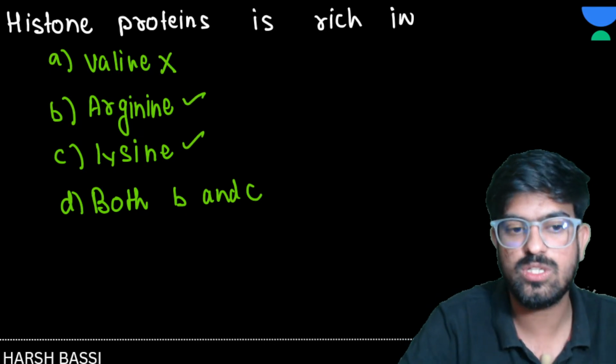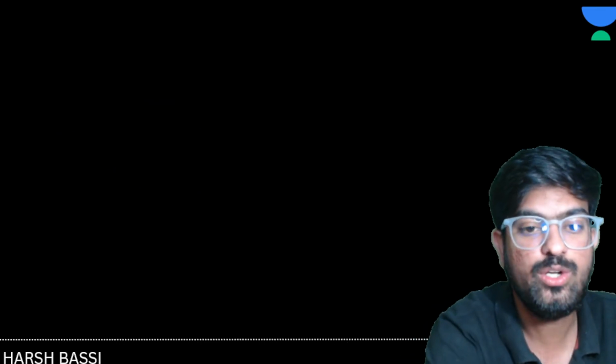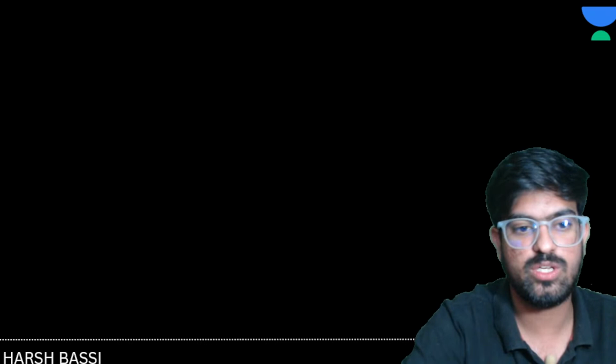Arginine and lysine. So this histone protein is rich in two amino acids, arginine and lysine. This is a very favorite question for the NEET exam, they sometimes ask this.